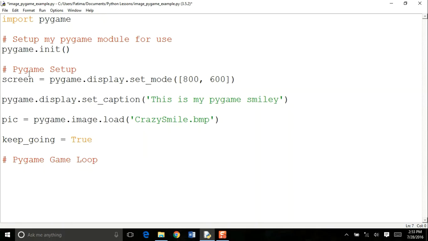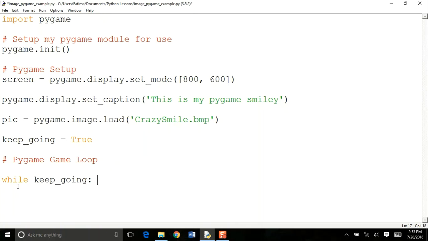In Pygame, you first need the setup, then you need to create the game loop, and then you need to exit that loop. This is actually the pattern that you need to follow for all of your Pygame programs. So in my Pygame game loop, I'm going to type while, which is one of the loop commands, while keep_going.